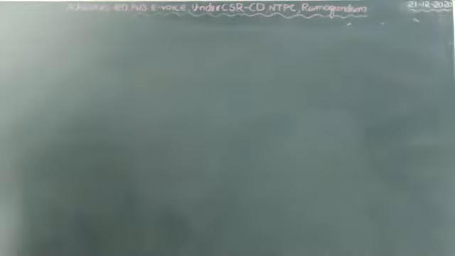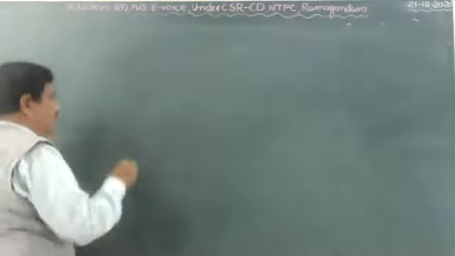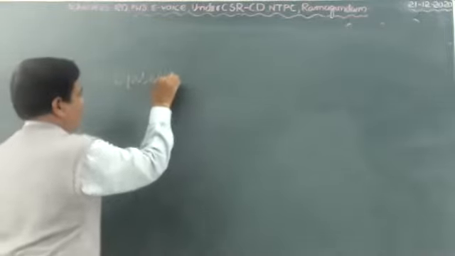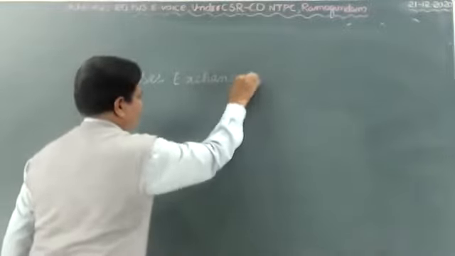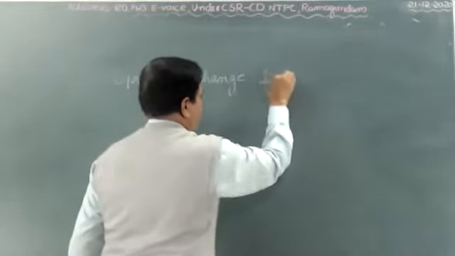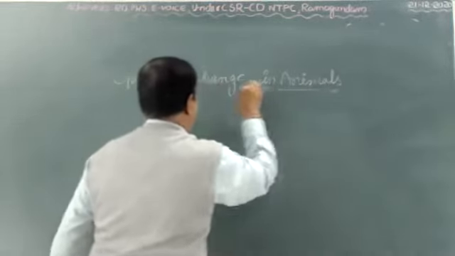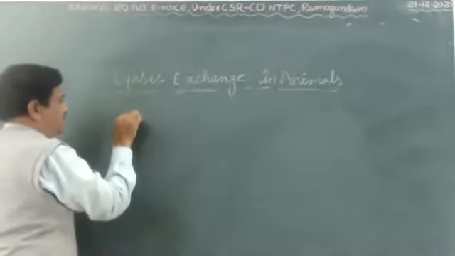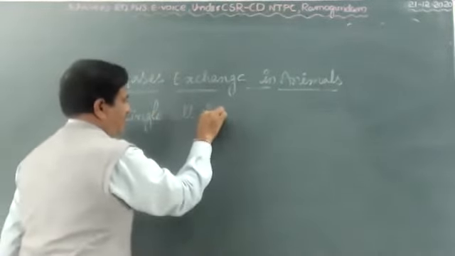Respiration in animals, gases exchange in animals. Only a few examples are given in your book. Objective questions they are asking in the board exam. First one, lower animals means single cellular animals.